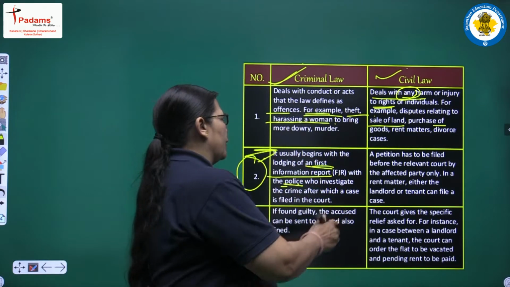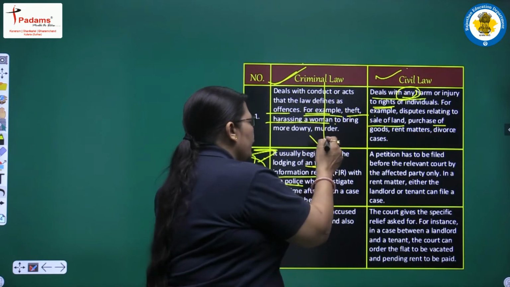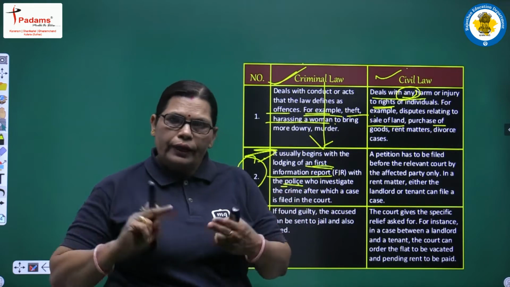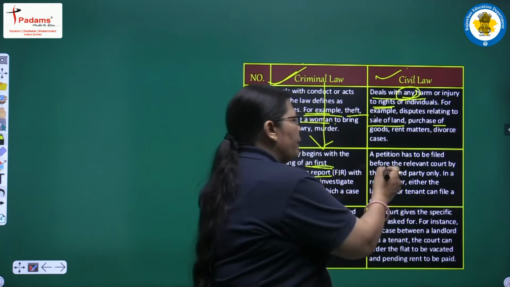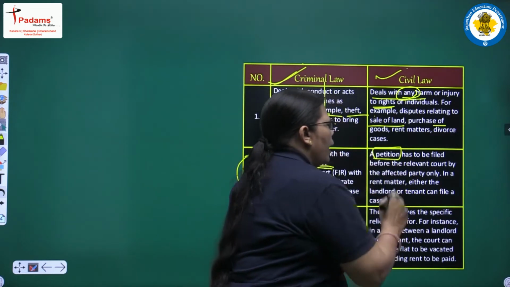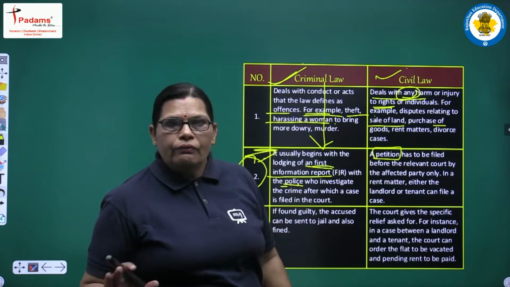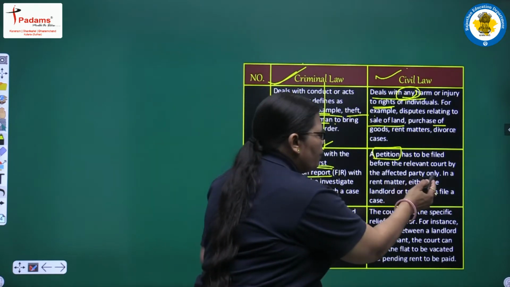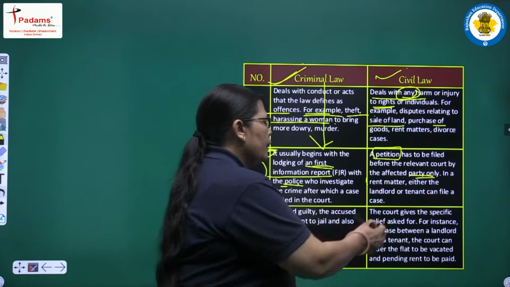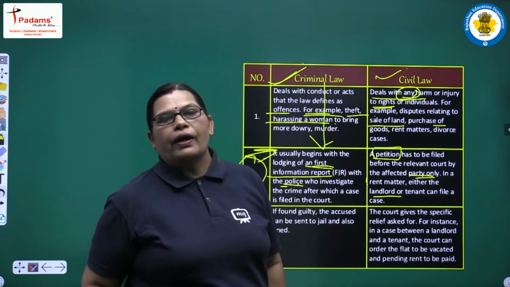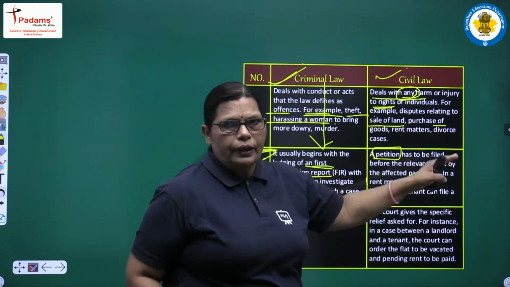In civil law, a petition has to be filed before the relevant court by the affected party only. In a rent matter, either the landlord or the tenant can file a case. It means civil law is totally different.